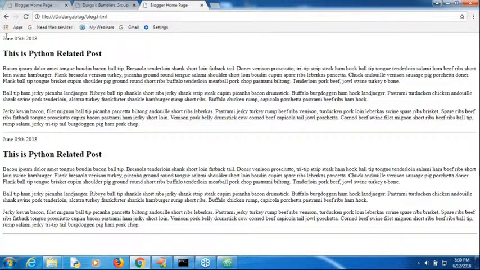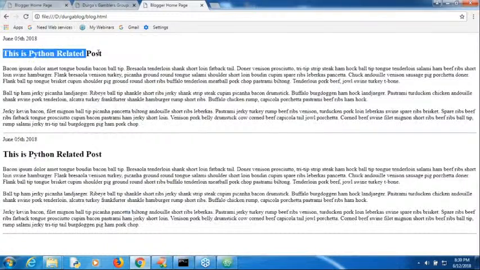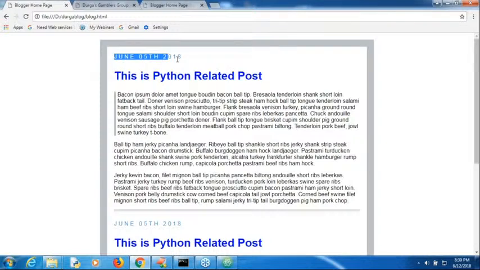Basic HTML. But whenever we use CSS for this, automatically the same thing looks different by default. Observe the difference, right? Without CSS, with CSS, see the difference. Same thing only. This is the Python related post, June 5th, 2018.